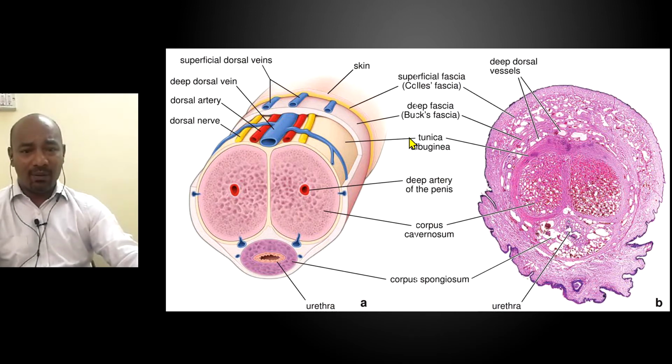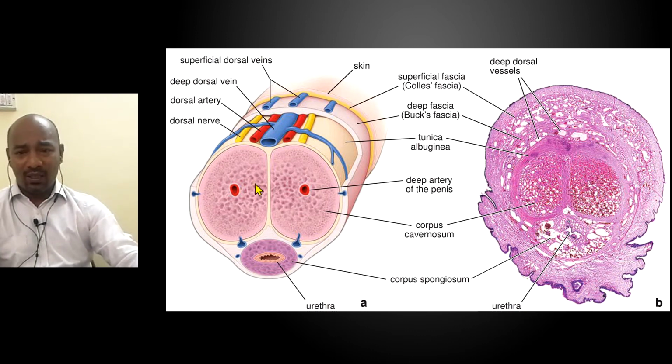And in the microscopic picture also you can see the deep dorsal vessels, arteries and veins, and superficial also you will see some of the blood vessels, and the skin is on the outside. Skin, as you go to the tip of the penis, is loose, and it basically becomes a mucous membrane on the inner side of the prepuce or the foreskin, and that is attached firmly to the glans of the penis.